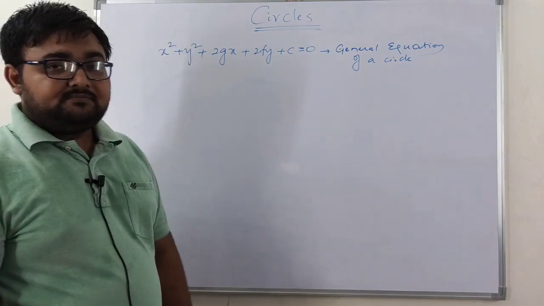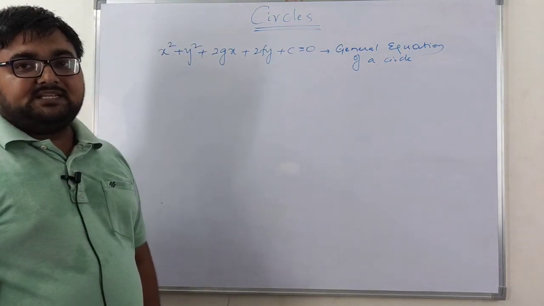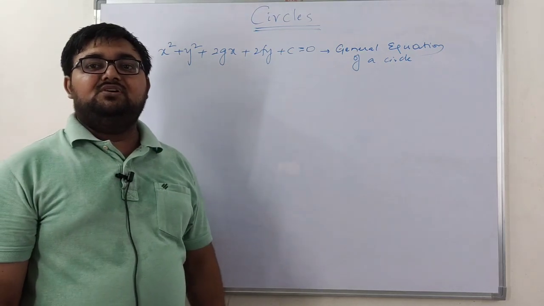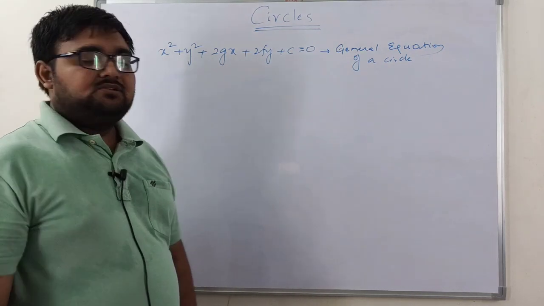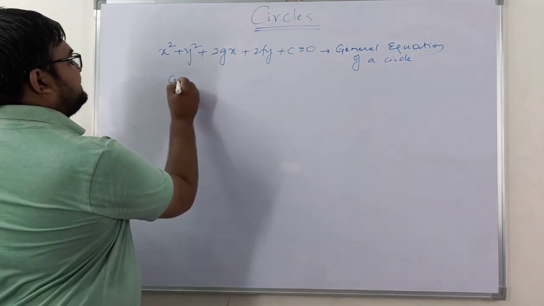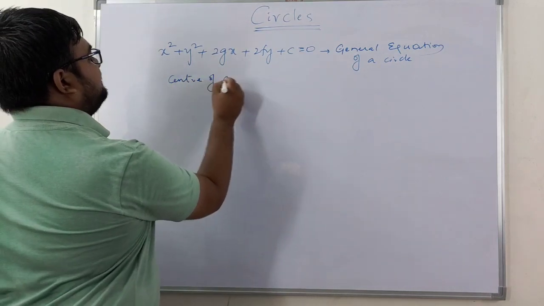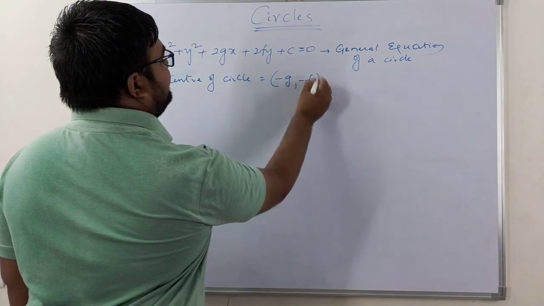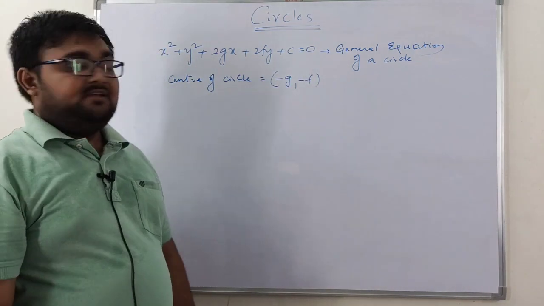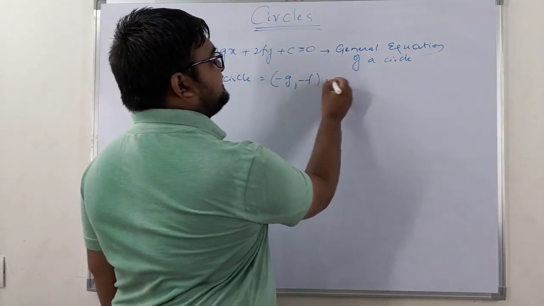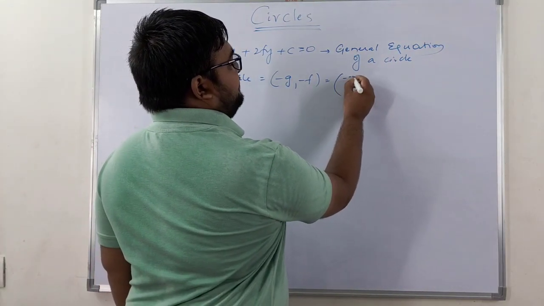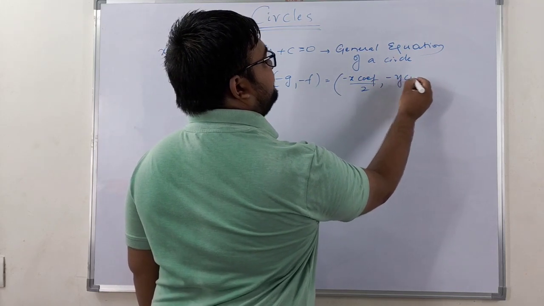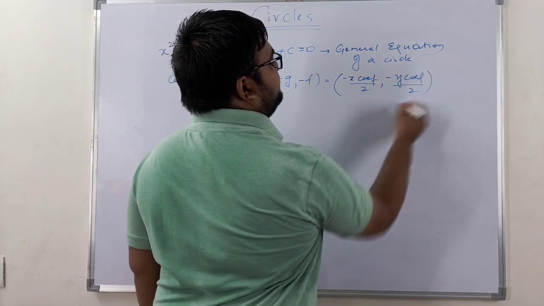Now from this equation, if you want to find the center of the circle, the center of the circle is given by minus g comma minus f, which is nothing but minus of x coefficient by 2, minus of y coefficient by 2.